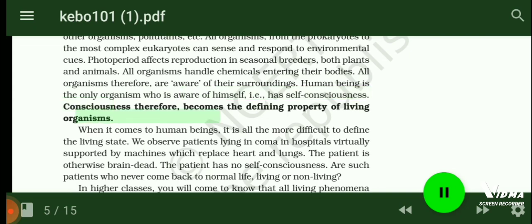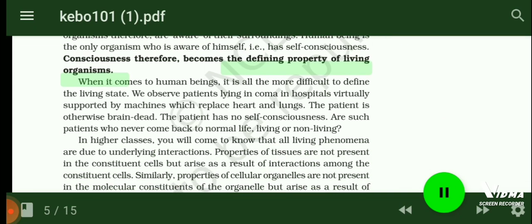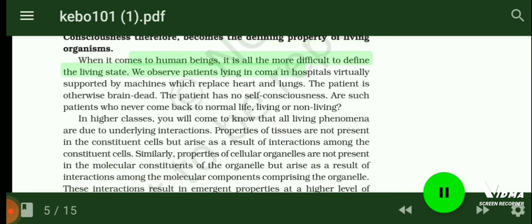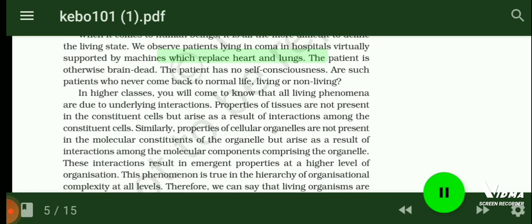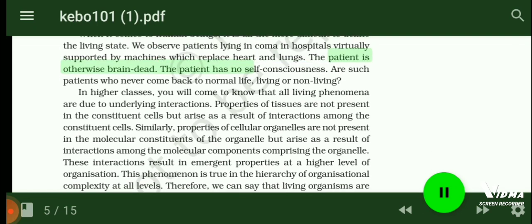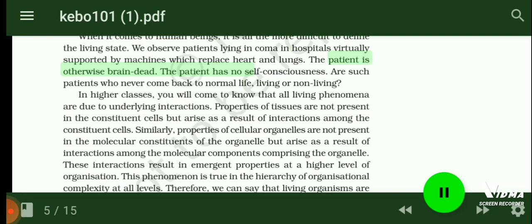When it comes to human beings, it is all the more difficult to define the living state. We observe patients lying in coma in hospitals virtually supported by machines which replace heart and lungs. The patient is otherwise brain dead. The patient has no self-consciousness. Are such patients who never come back to normal life, living or non-living?